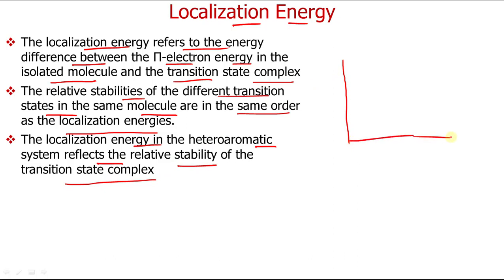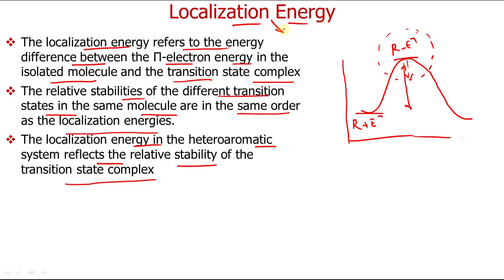Now this is your reactant plus, suppose, an electrophile, here is the energy. Now here is your transition state. Now if a transition state has lower energy, then that means this transition state is more stable, and this difference is your localization energy. The difference between these two is the energy of this isolated molecule minus the energy of the electrophile. This isolated molecule and this transition state, the difference is your localization energy.